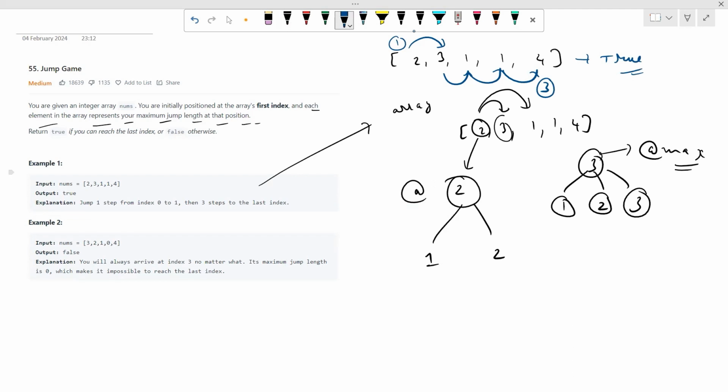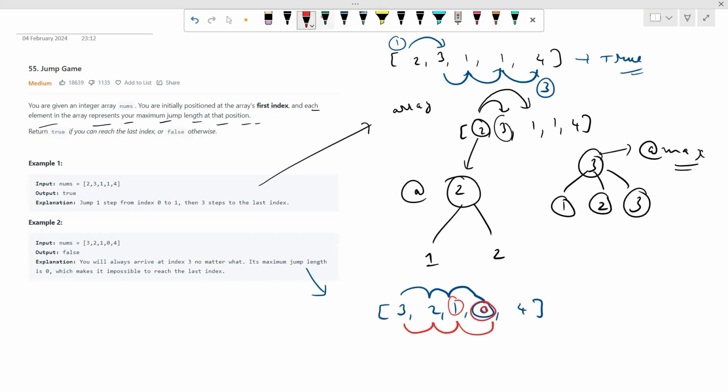Now let's look at the second example also. Over there, we have 3, 2, 1, 0, 4. Let's try to jump like 3, 1, 2, 3. After this, we can't take any jump since we encountered 0. So let's try a different approach. Let's try with 2 jumps. After this, since you are at 1, you just need to take 1 more jump. But since you encountered 0 again, there is no jump over there.